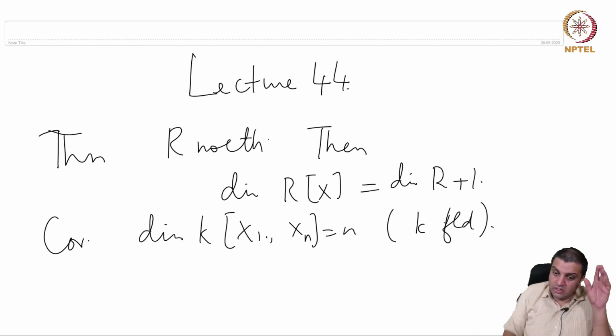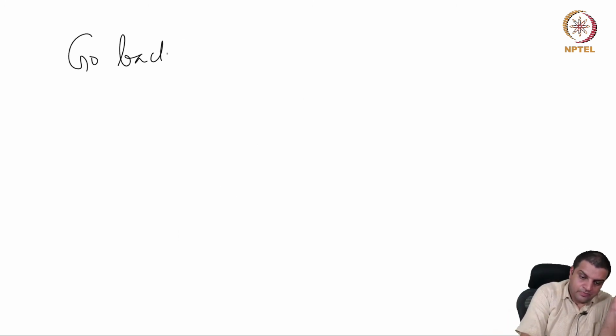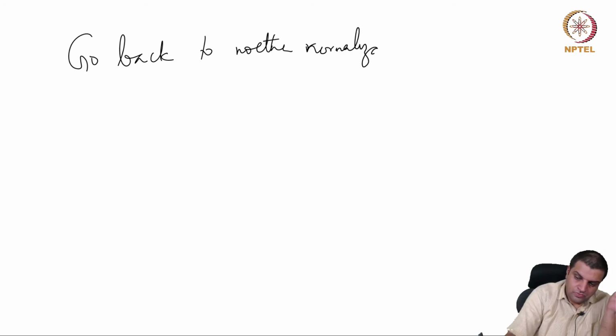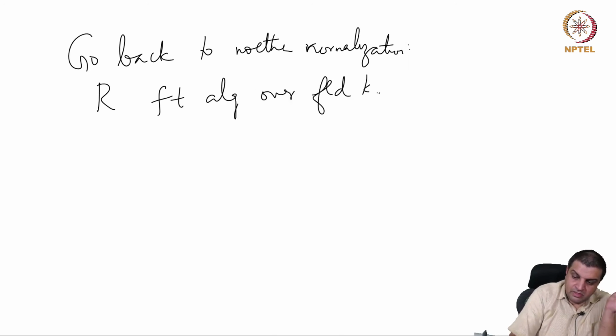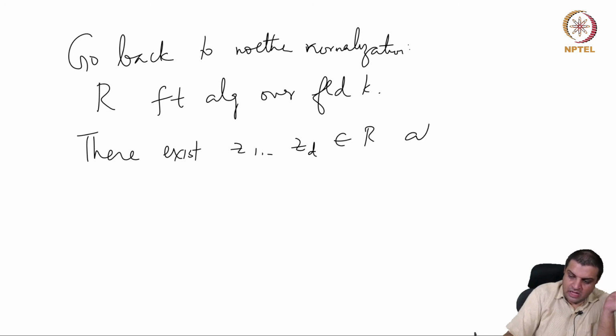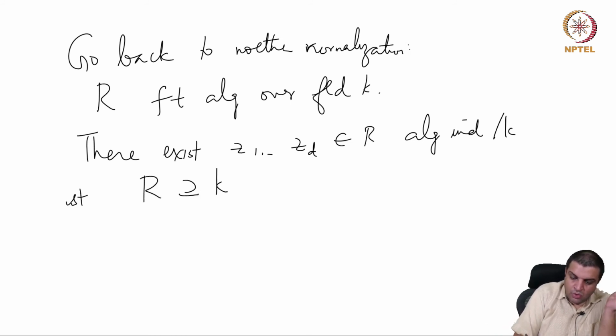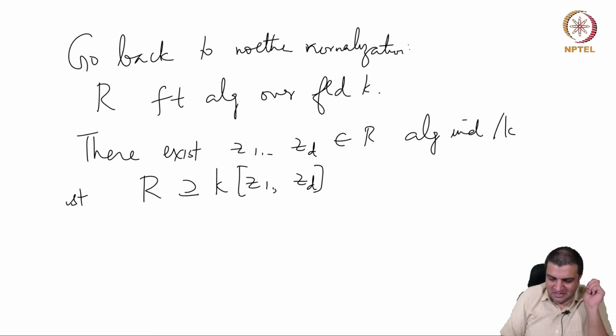So now at least we can go back to Noether normalization. If you go back to Noether normalization, we have R a finite type algebra over a field K, then there exists Z1 through Zd inside R, algebraically independent over K, such that the algebra they generate, since they are algebraically independent, is a d-dimensional polynomial ring.